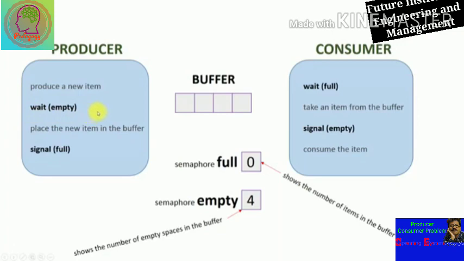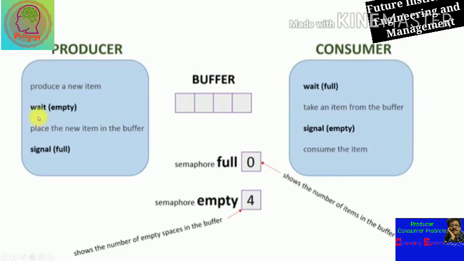Now the problem is that whenever the buffer is full, that means the consumer is consuming fewer items than are being added to the buffer, so there is no space at all in the buffer.